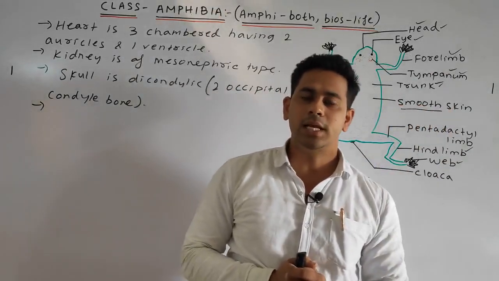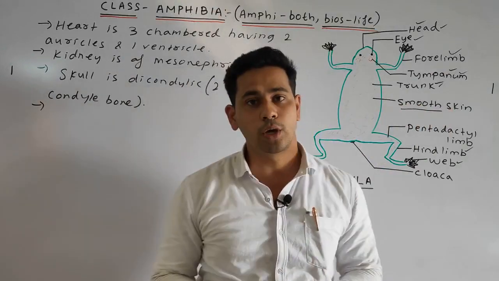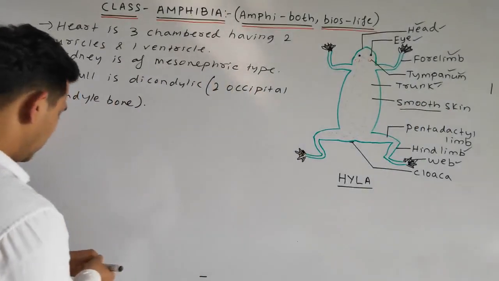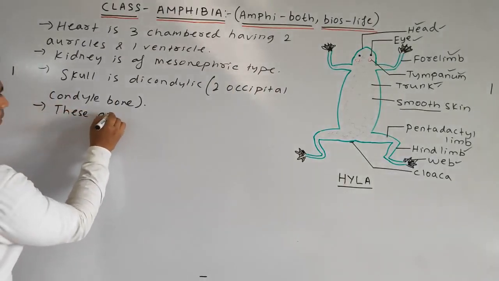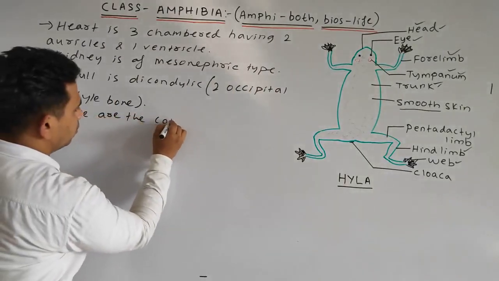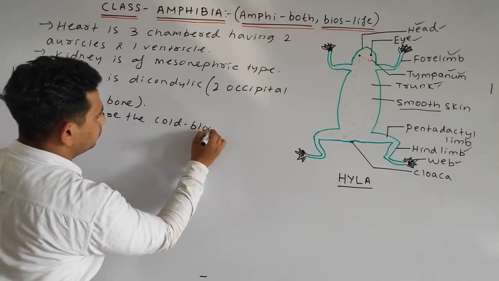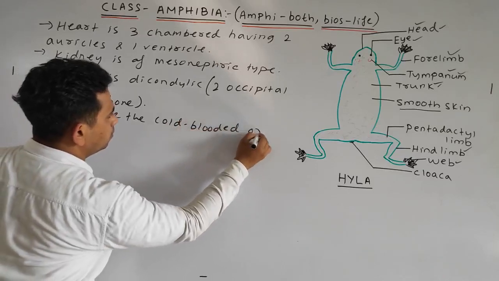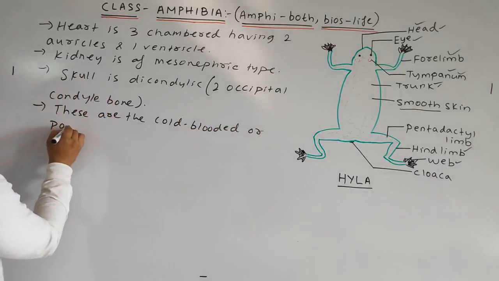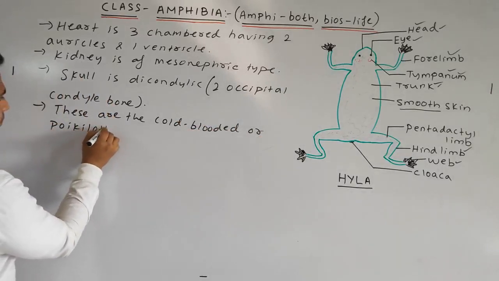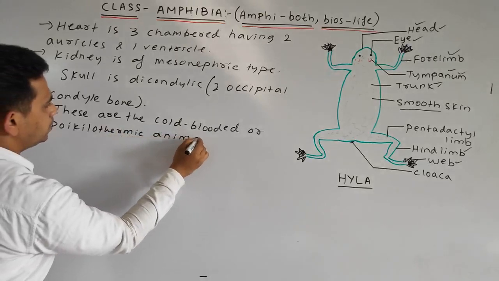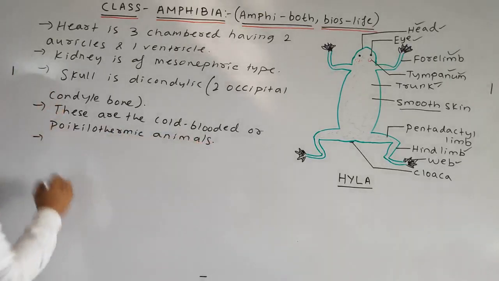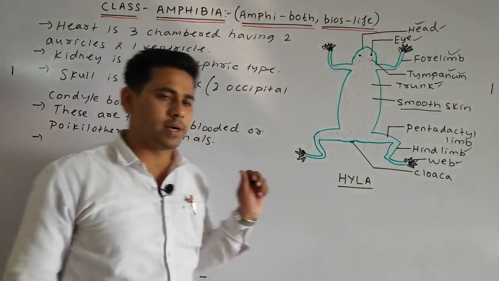Okay. Next, the organisms of the amphibia, are they cold-blooded or warm-blooded? Basically they are cold-blooded, or poikilothermic animals. These are the cold-blooded or poikilothermic animals.